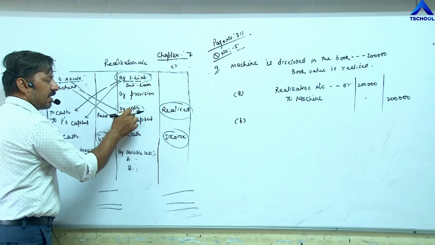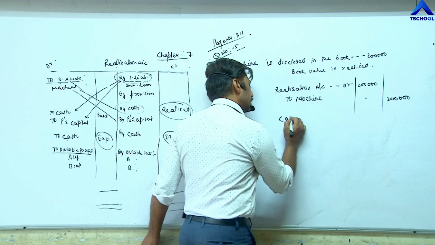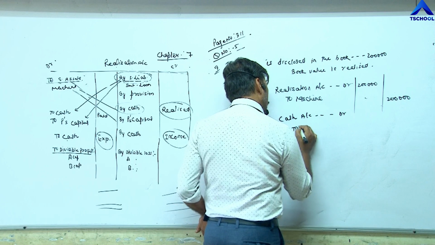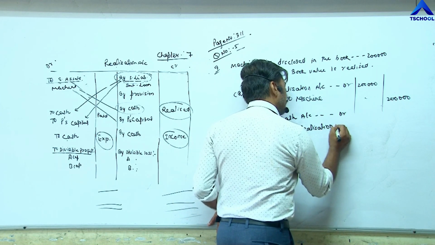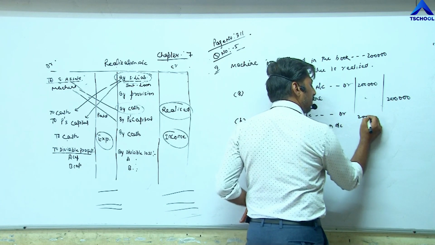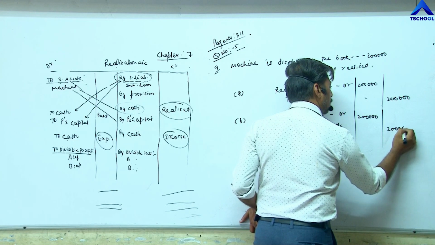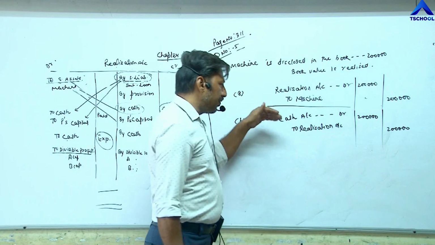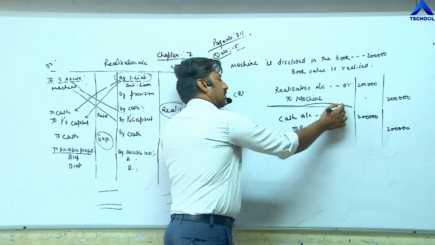So the entry becomes cash account debit to realization account, same value, book value, 2 lakh rupees. And after every journal entry, you have to close the account by underlining like this.